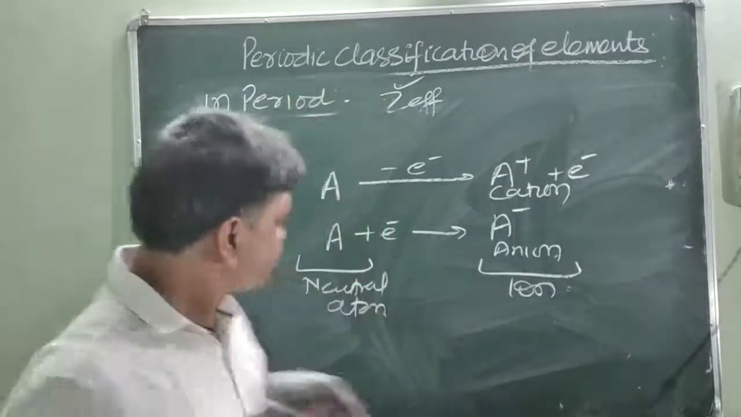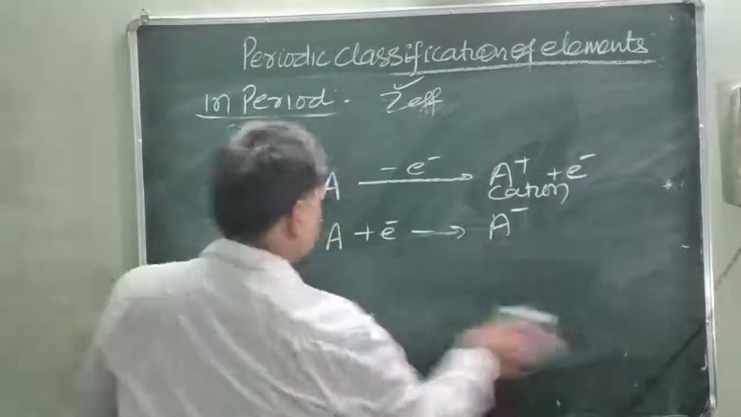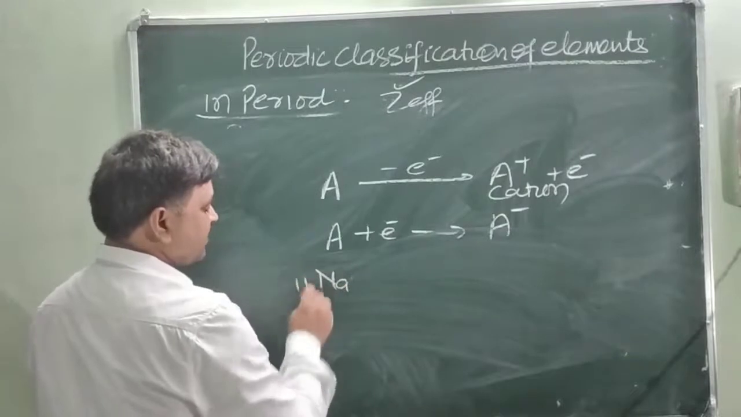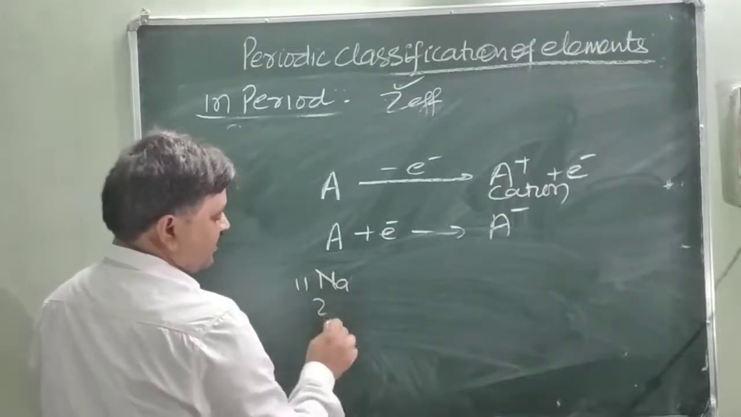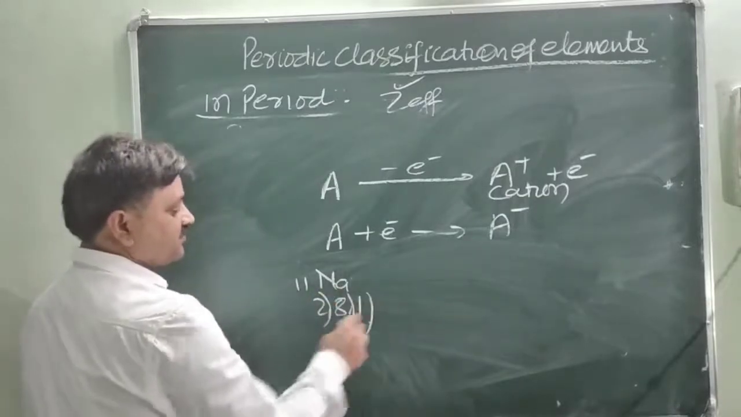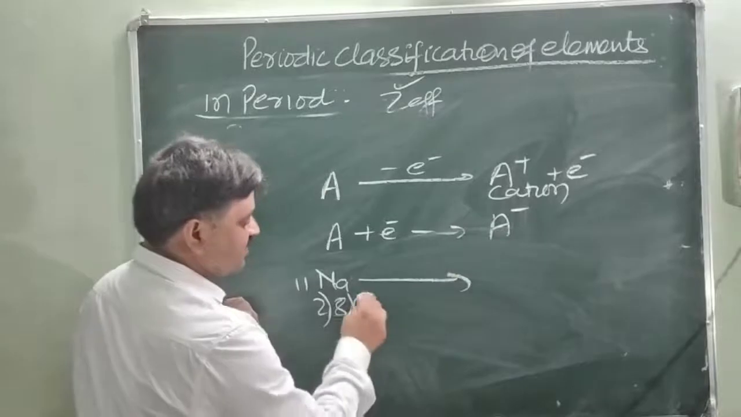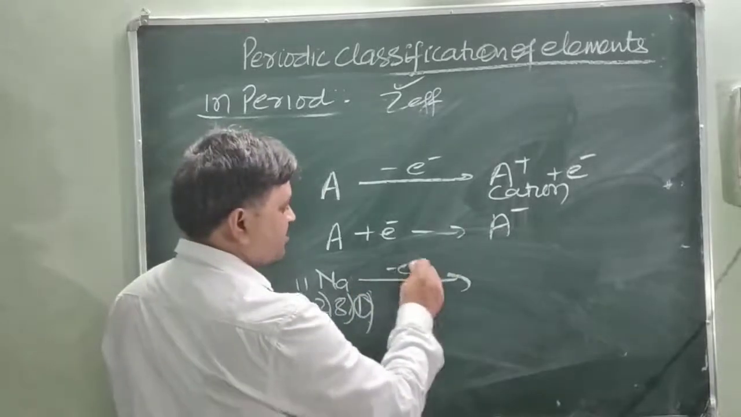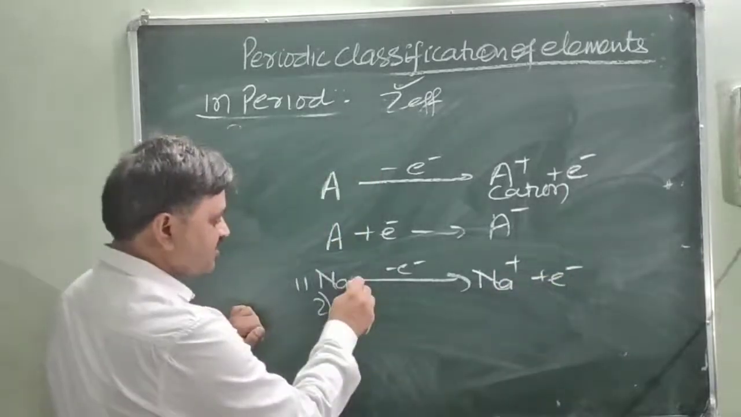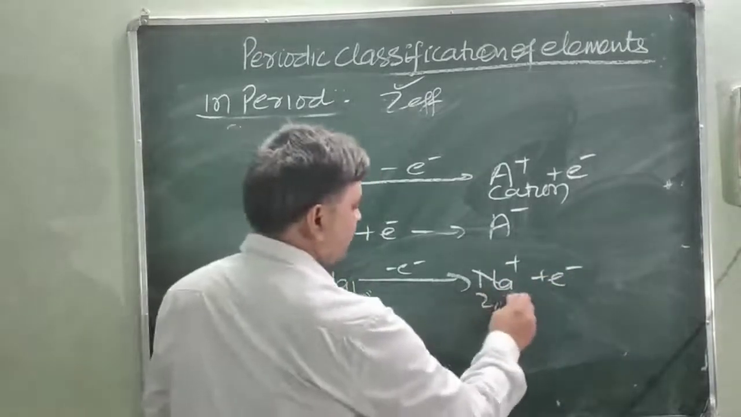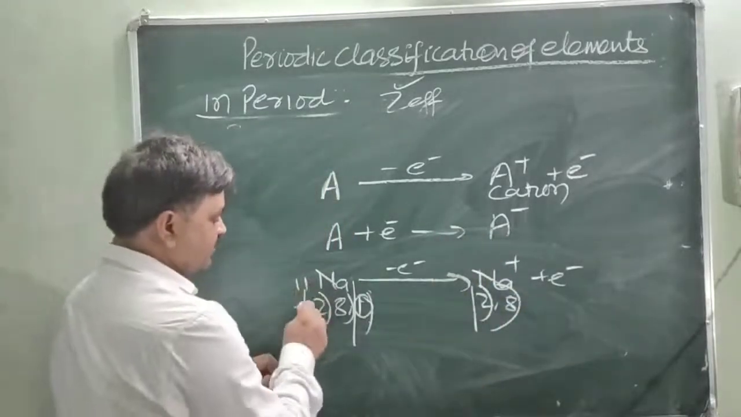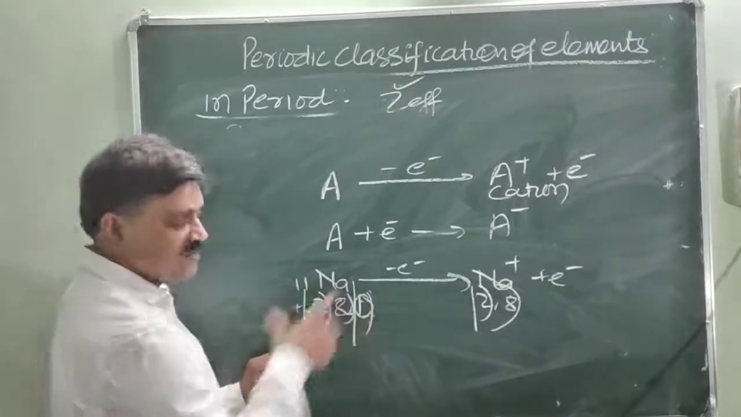Here we are taking the example of sodium. Sodium as a neutral atom has atomic number 11 and electronic configuration 2, 8, 1. There are 3 shells. Now when it loses 1 electron from the valence shell, it becomes Na plus. After losing 1 electron, the electronic configuration is 2, 8, so you will see only 2 shells here. Earlier there were 3 shells. So which has the higher atomic radius?